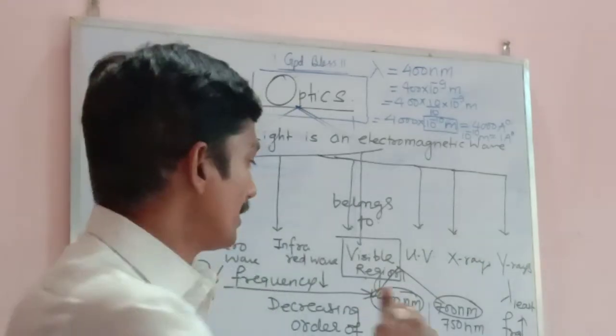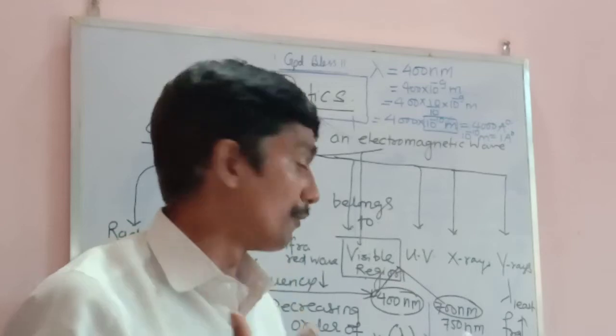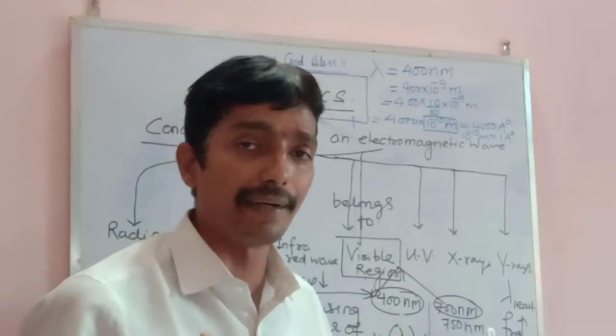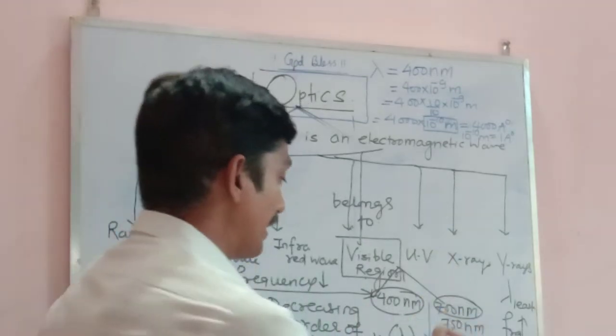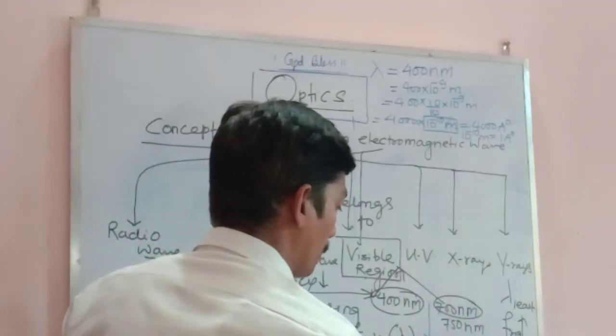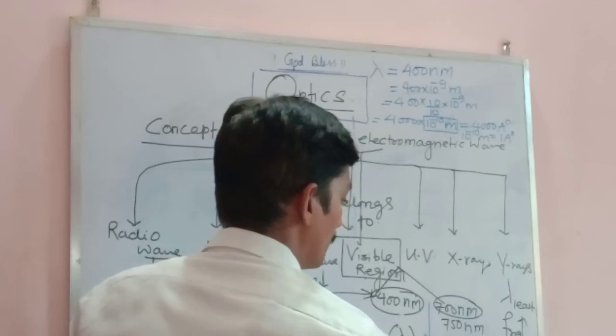Now my dear, if I said that the visible region's wavelength is ranging from 400 nanometer to 700 nanometer, that means in terms of Angstrom, it is ranging from 4000 Angstrom to 7000 Angstrom.